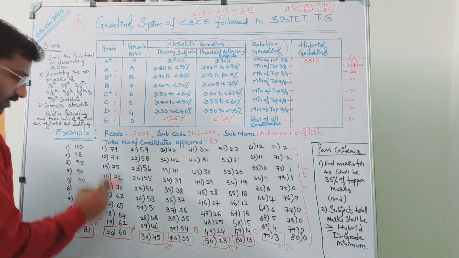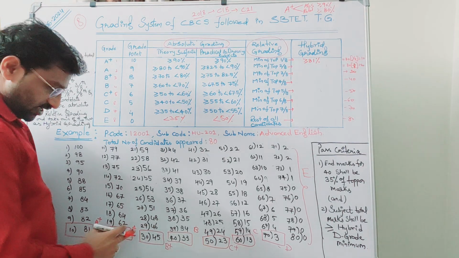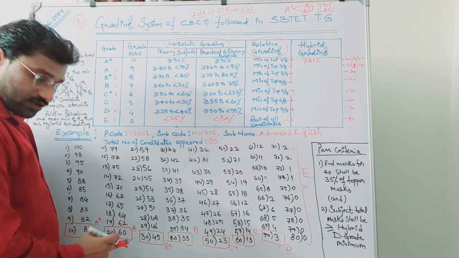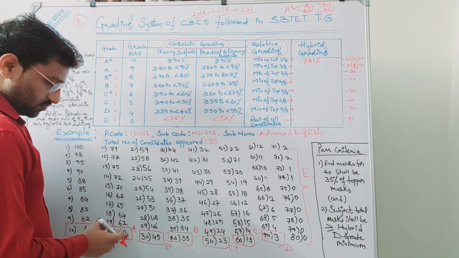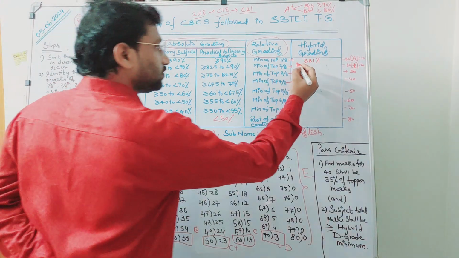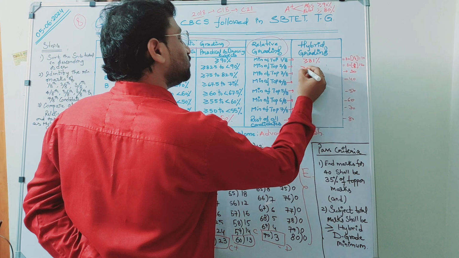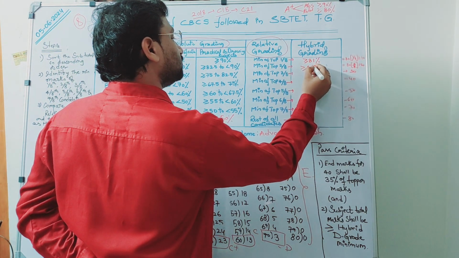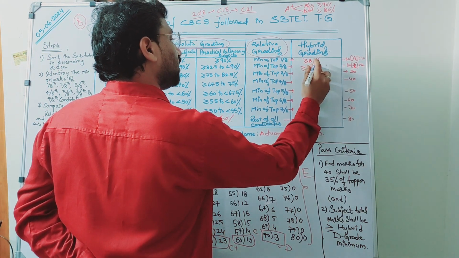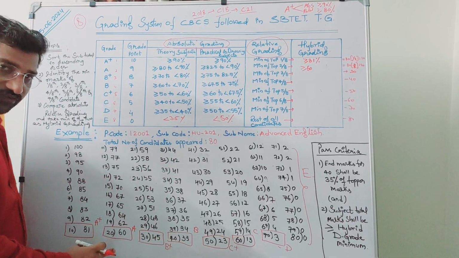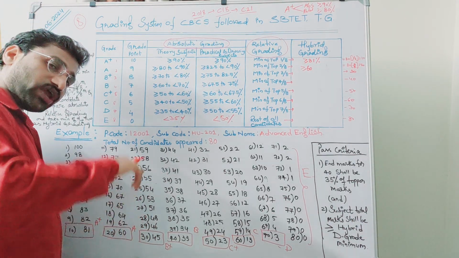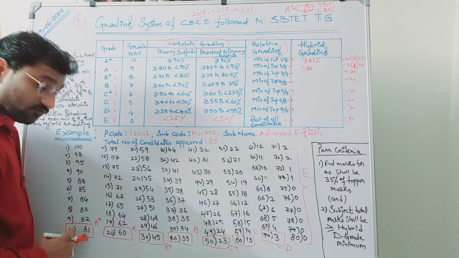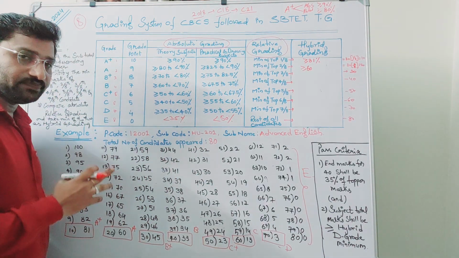Now, for this A, what is the minimum value? 60. So greater than or equal to 60. It is okay, fine, but up to what? Greater than or equal to 60 means you can go up to 100 also. But from 81 onwards, A plus is starting.